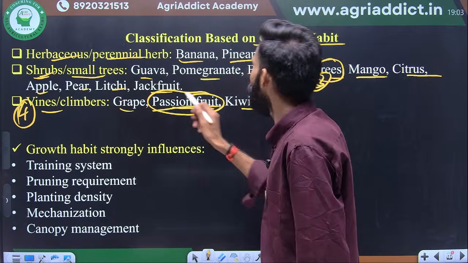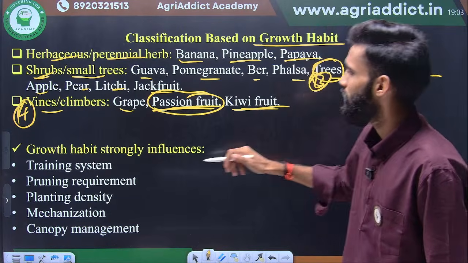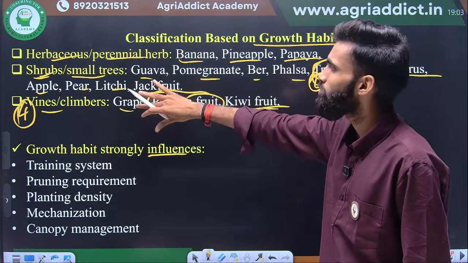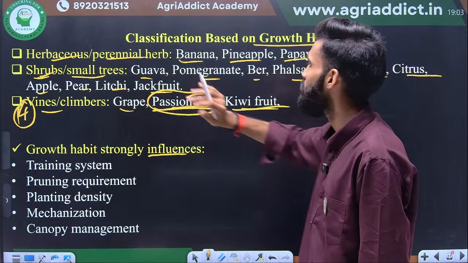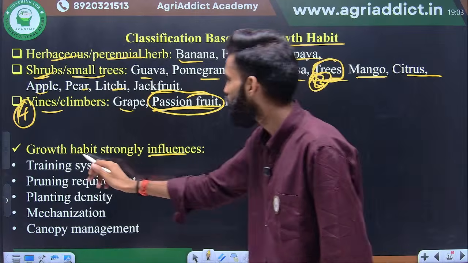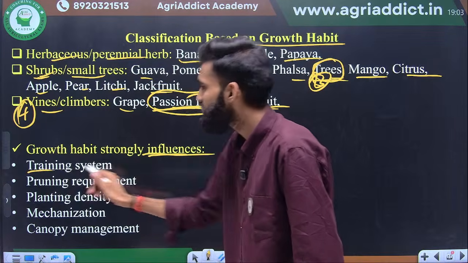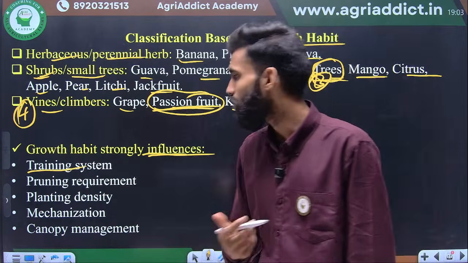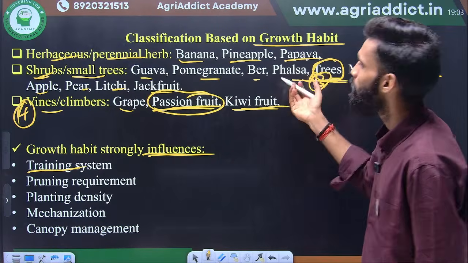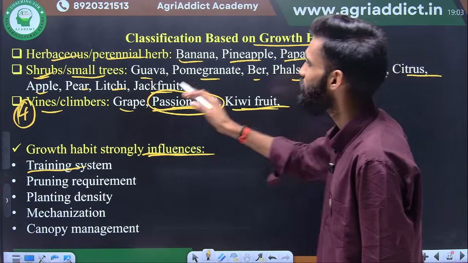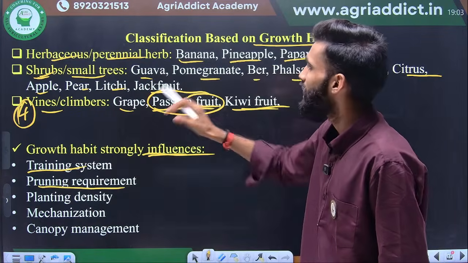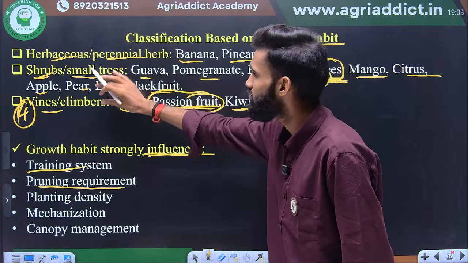So passion fruit is another example here. Growth habit is strongly influenced. These are the types of growth habit: herbaceous, shrubs, small trees, vines and climbers. This may influence the growth habit, the training system we follow. On the basis of the training system, a tree can be converted into a small shrub. Okay, next one is the pruning requirement on the basis of herbaceous plant, shrubs, tree, vine.